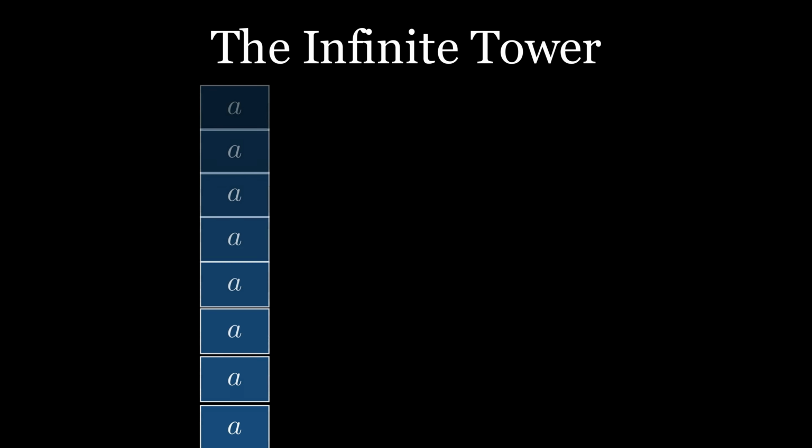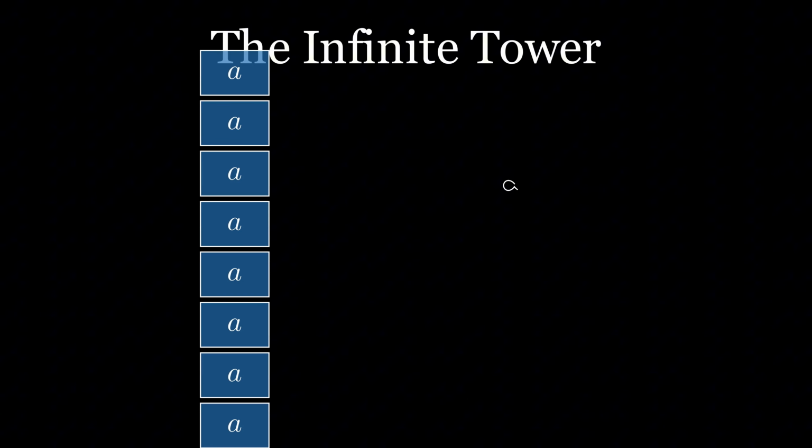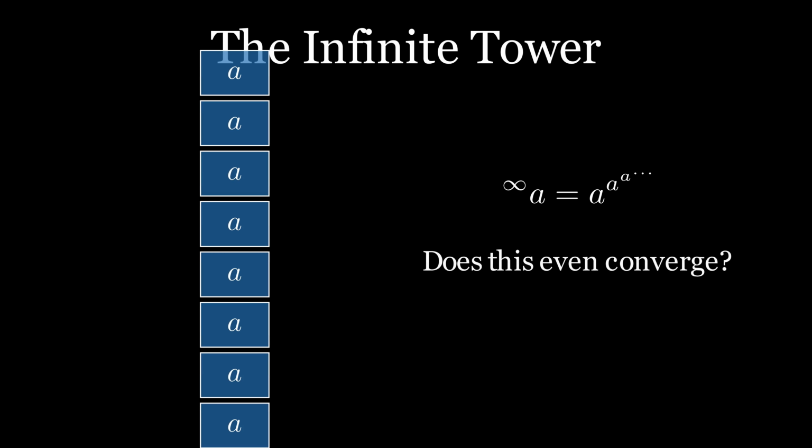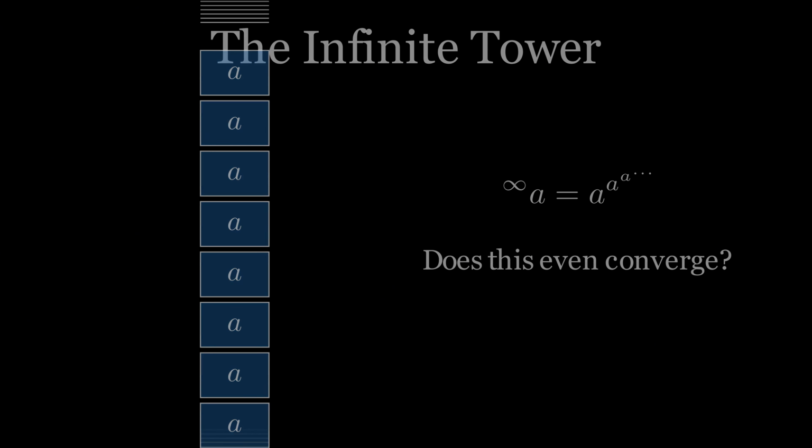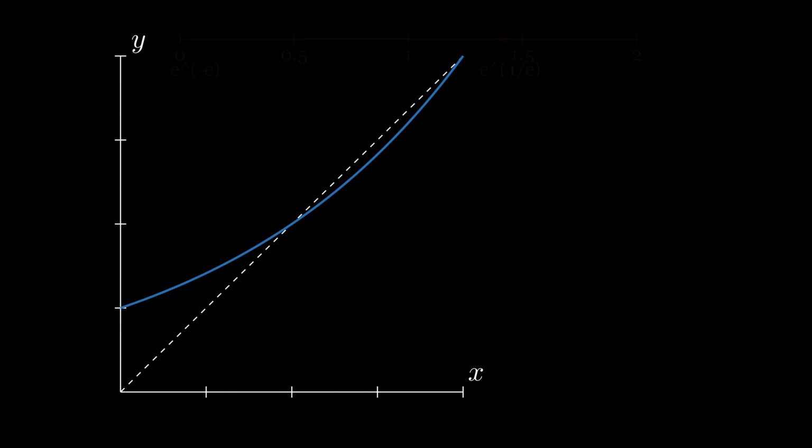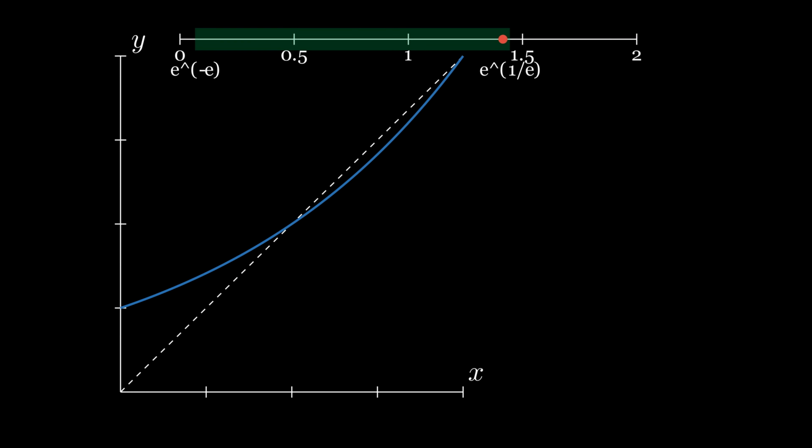What happens when we build a power tower that goes on forever? Does this infinite stack of numbers actually mean anything? Does it converge to a finite value? To find out, we can rephrase the problem. If the tower converges to a value, let's call it L, then we can say that L is equal to our base, A, raised to the power of the rest of the tower. But since the tower is infinite, the rest of the tower is also L. This gives us a simple equation, L equals A to the power of L.